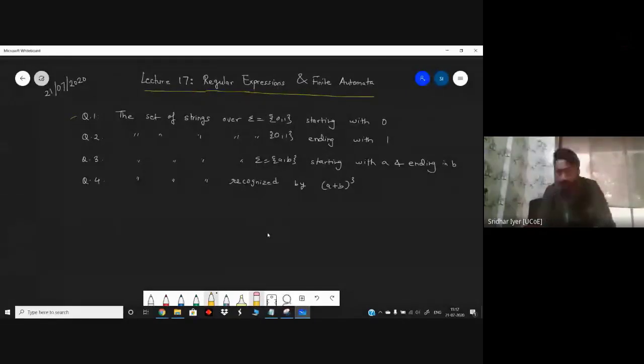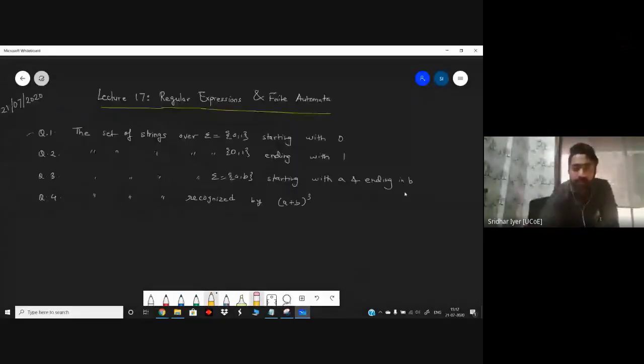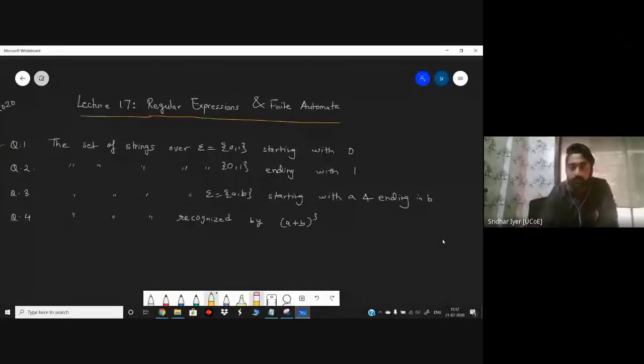Okay, so let me write the answers for each of these in front of these questions only. So first one is set of all the strings which are starting with 0 over the alphabet 0, comma 1. So yeah, I have received few answers. Jimit, which one? Okay, the second one you were saying. The first one is very simple. It is starting with 0. So it is 0 dot (0 plus 1) closure. Right? Correct.